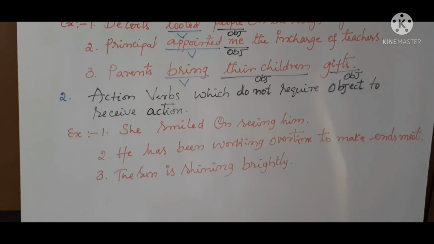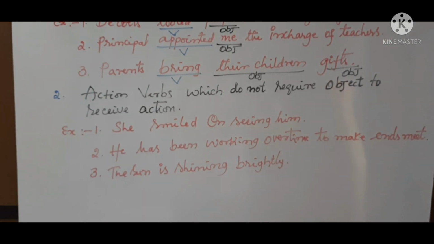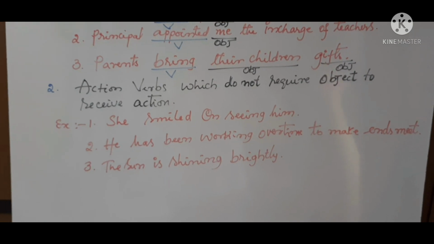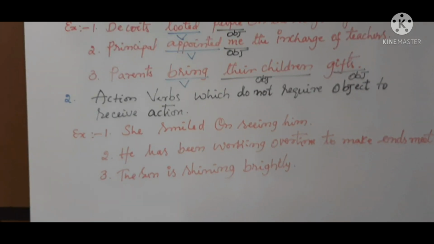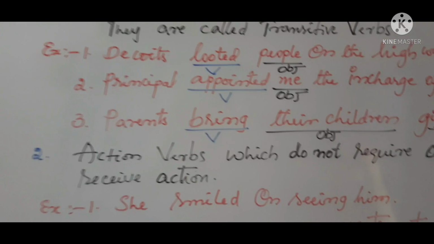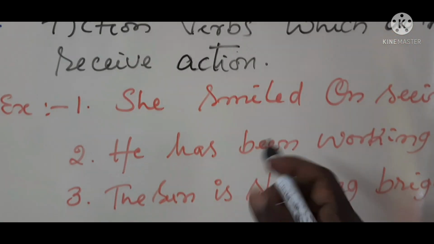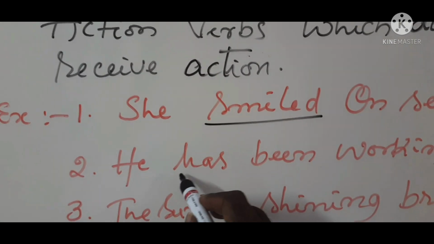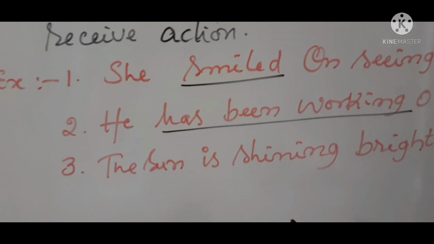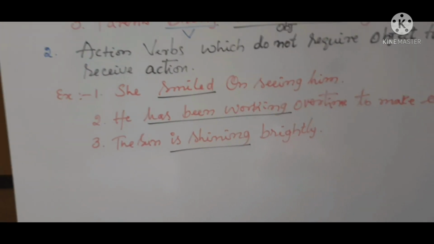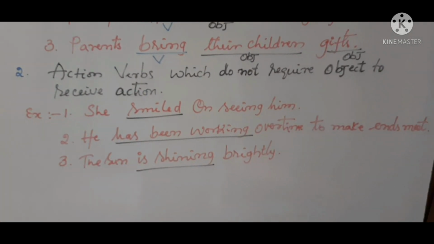So we call smiled, has been working, is shining intransitive verbs, because they do not have any object after them, but still they make sense.